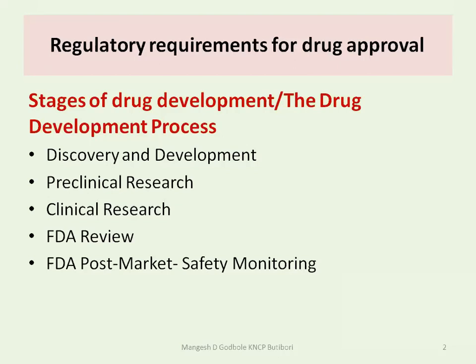Then FDA reviews all the data, preclinical and clinical data, and if they find that the data is giving satisfactory results, they give approval to that product, and after approval the product comes into the market,